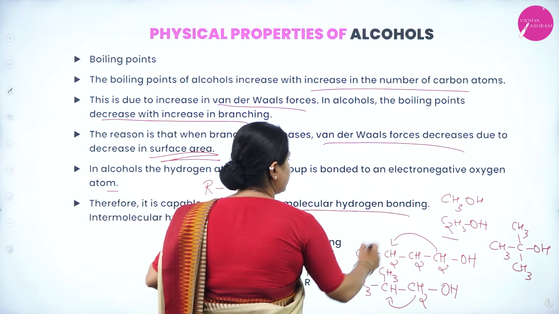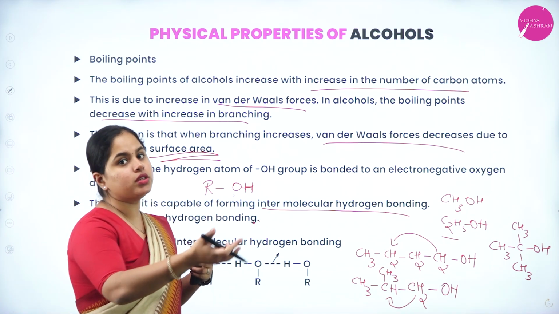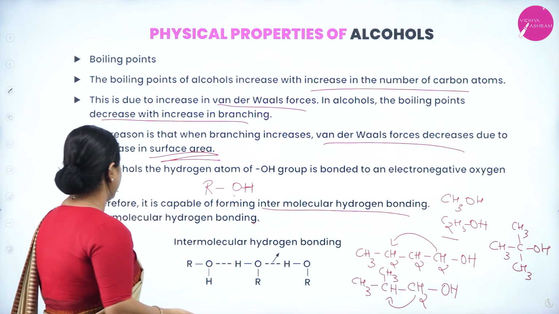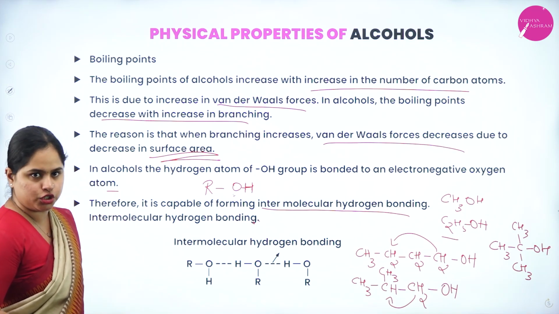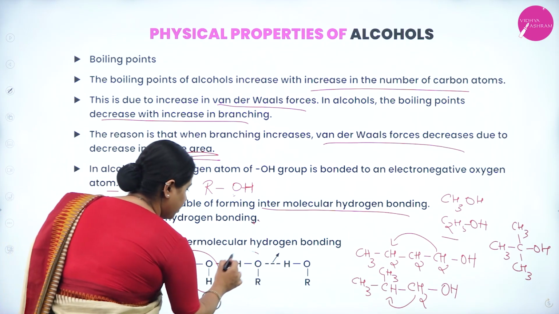Now, what is intermolecular hydrogen bonding? A hydrogen bond can be formed between two different molecules, right? How intermolecular hydrogen bonding is formed is shown here. So this is one molecule of alcohol. This is another molecule of alcohol.